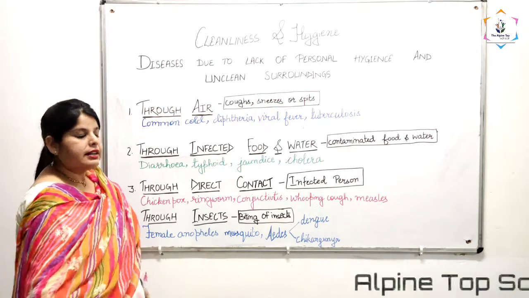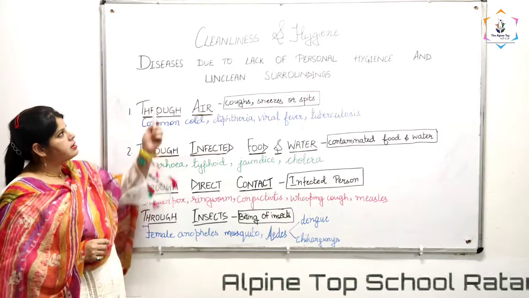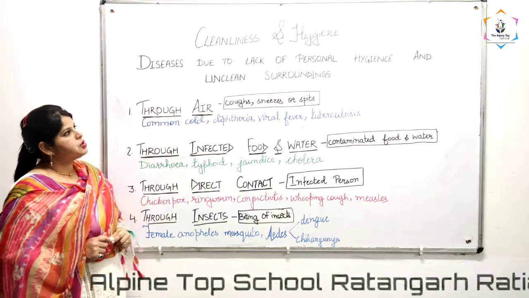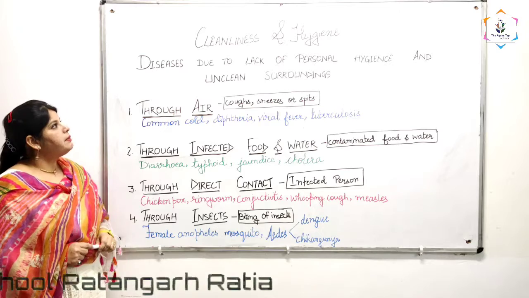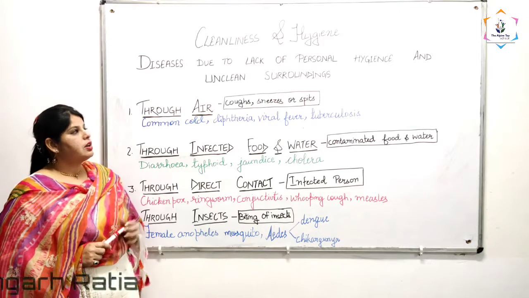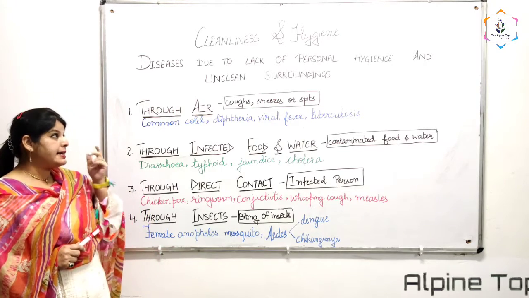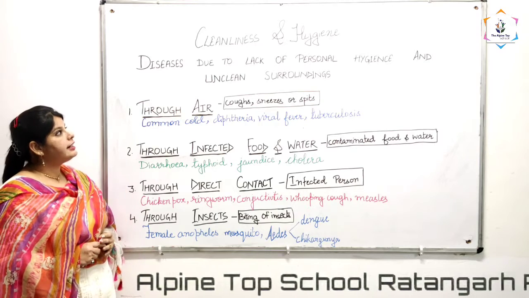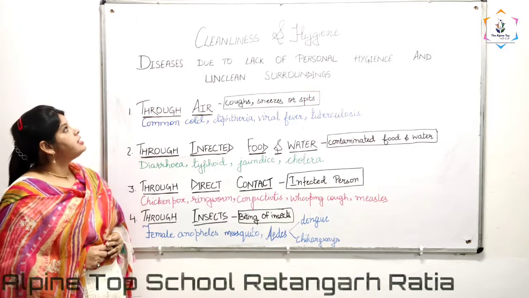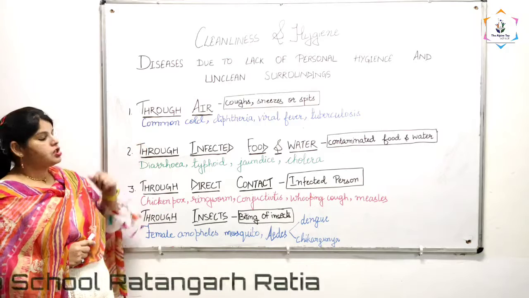I am your science teacher and today we are going to discuss our fourth chapter, that is cleanliness and hygiene. In that chapter our topic is diseases which are caused due to the lack of personal hygiene and unclean surroundings. When a person is not maintaining his personal hygiene, when he or she lives in unclean surroundings, different kinds of diseases are caused.